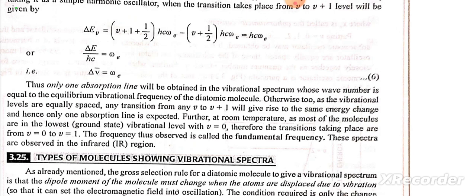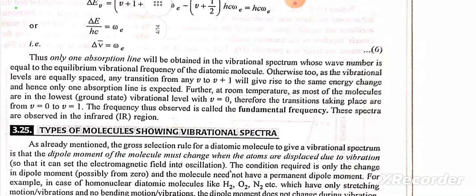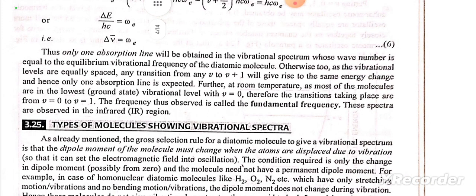Thus only one absorption line will be obtained in the vibrational spectrum, whose wave number is equal to the equilibrium vibrational frequency of the diatomic molecule. Otherwise too, as the vibrational levels are equally spaced, any transition from any v to v plus 1 will give rise to the same energy change, and hence only one absorption line is expected.